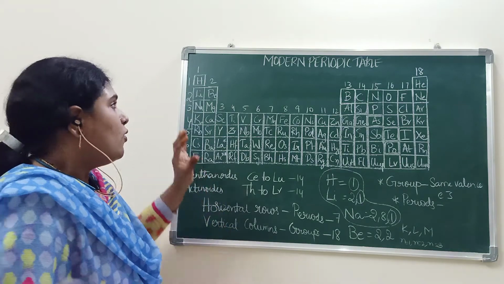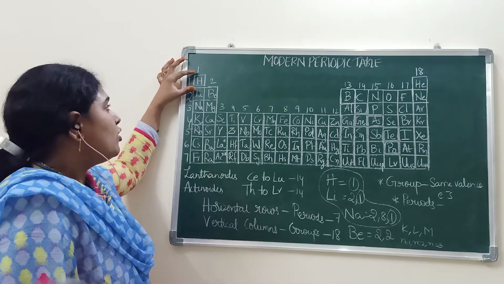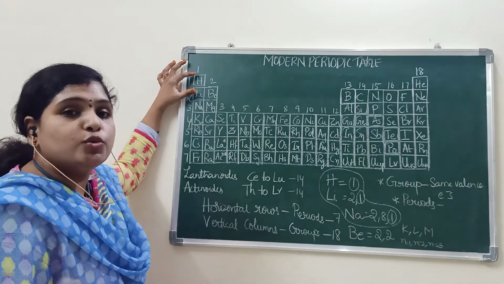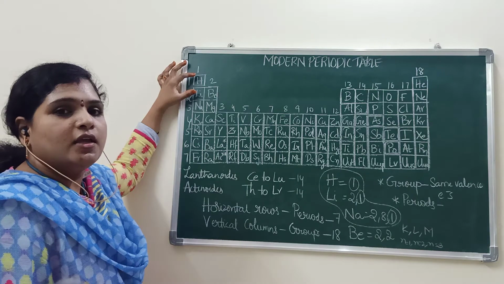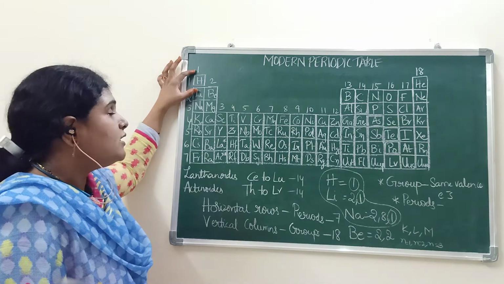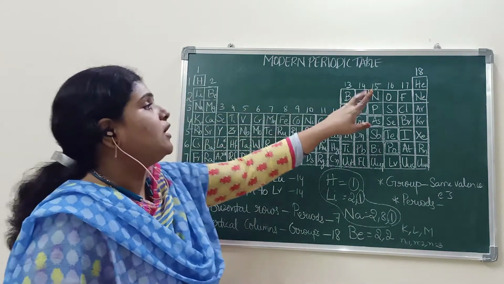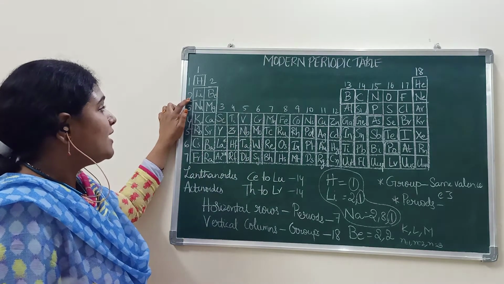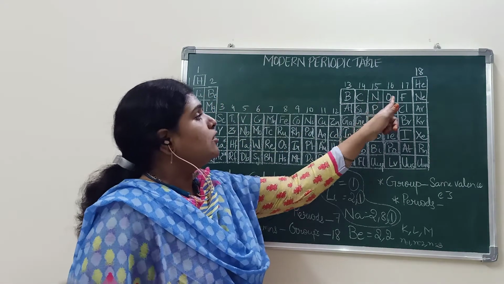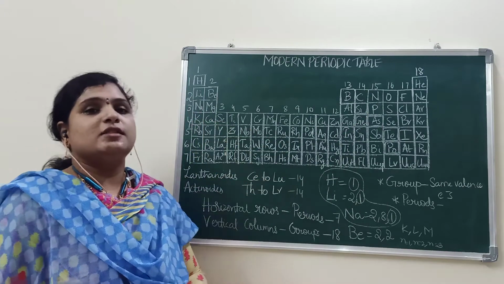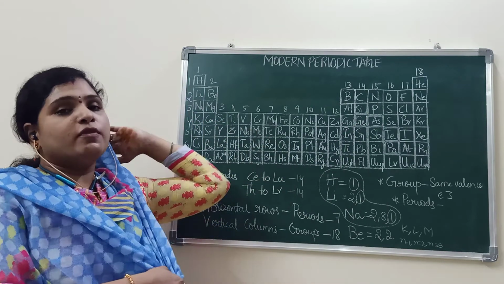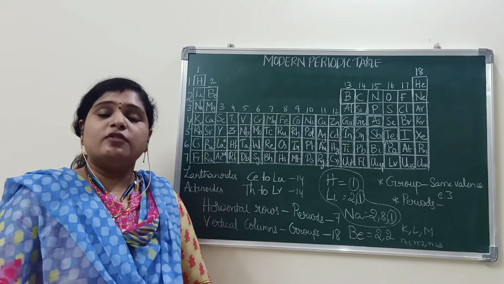And how many elements are present in the first period? 2. Hydrogen, helium, 2 only. How many elements are present in the second period? Observe, a total of 8 elements. It will be known from the electronic configuration only.